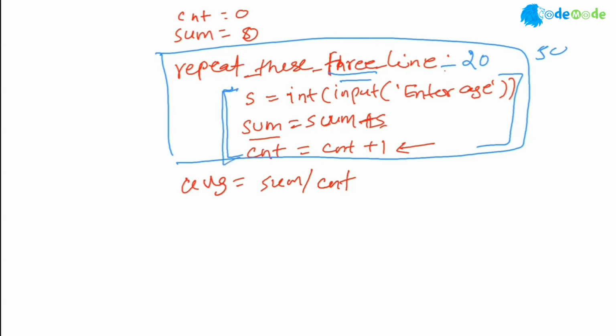So we are not repeating these 3 lines of code anymore, and that is precisely what we are doing in iteration. You are not repeating the same task. You are identifying a block of tasks that you want to repeat and putting it in a loop. That is what iteration is all about.